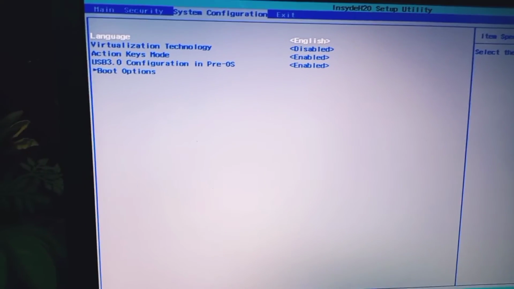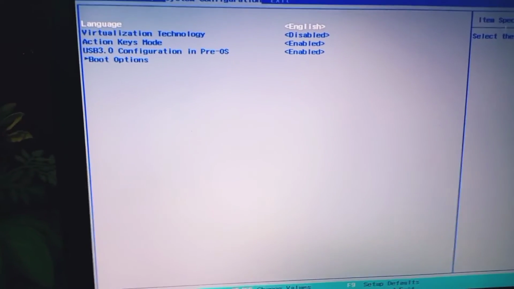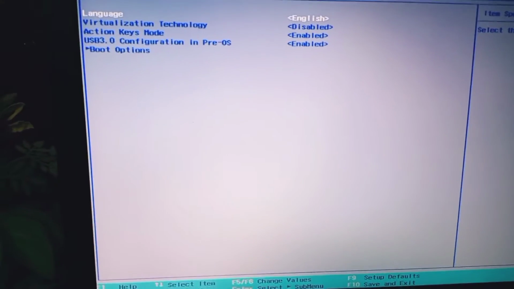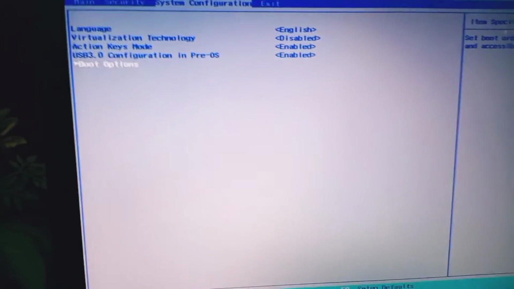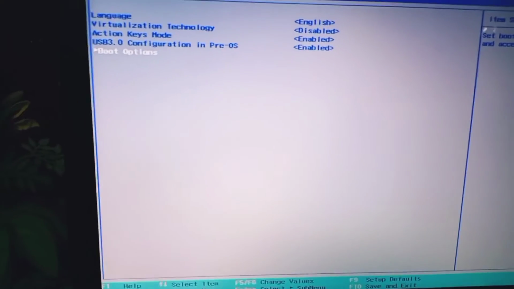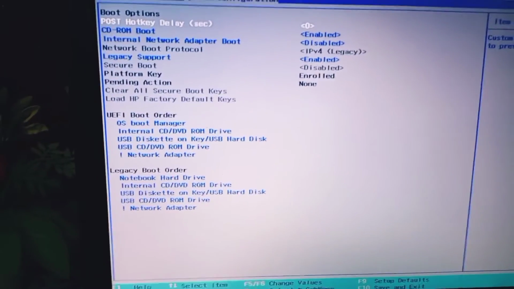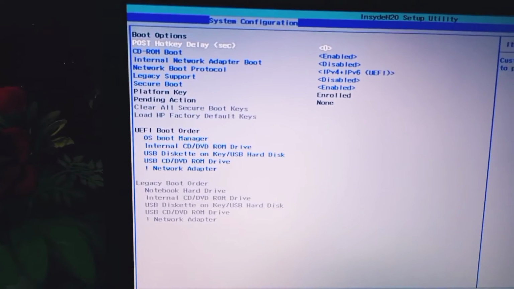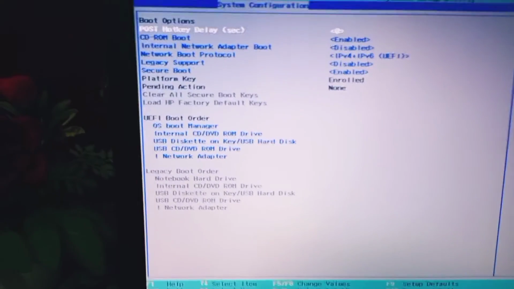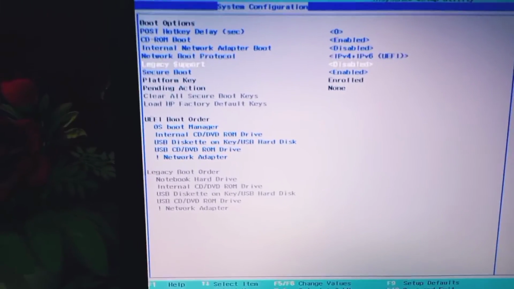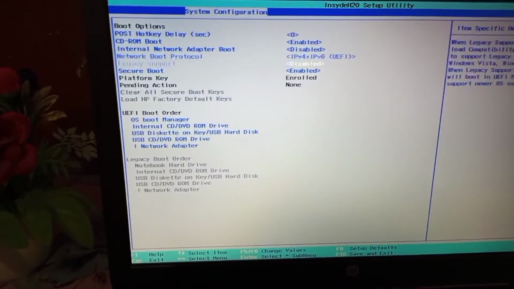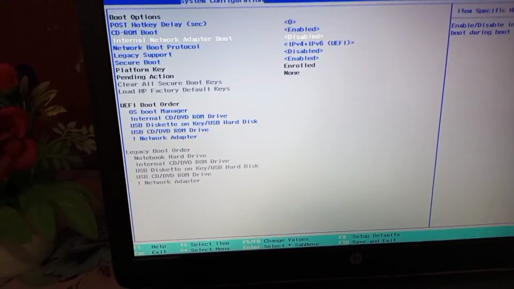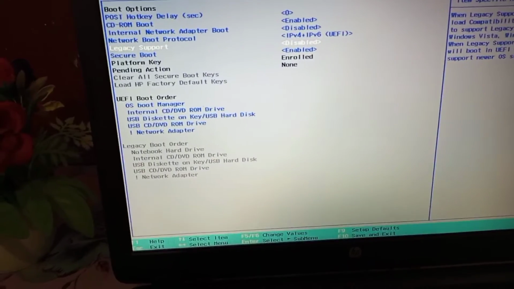On number 4, you have seen boot options. First, you use up and down keys to move to boot options, like that. Then use the enter key to open such type of screen. Then use down key for moving to legacy support which is disabled on your computer. Then such type of screen is open on your laptop where you use the down key to move to legacy support which is disabled on your computer.